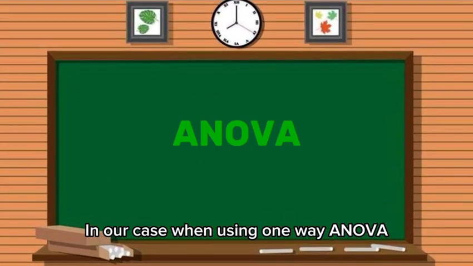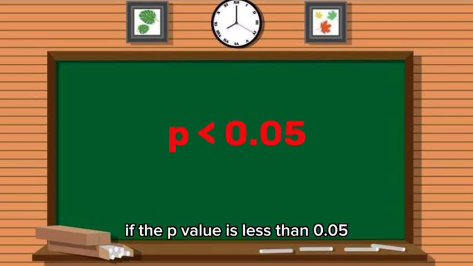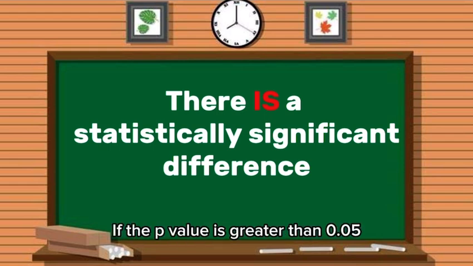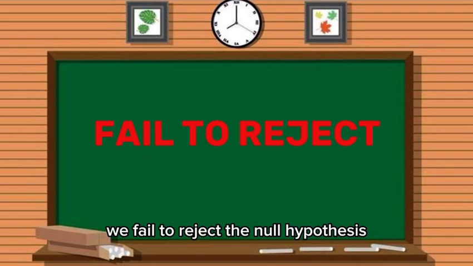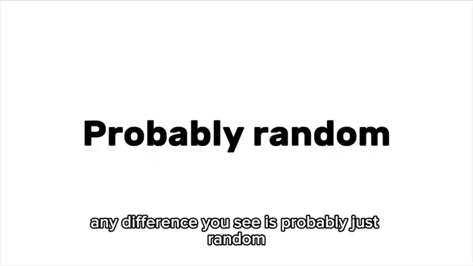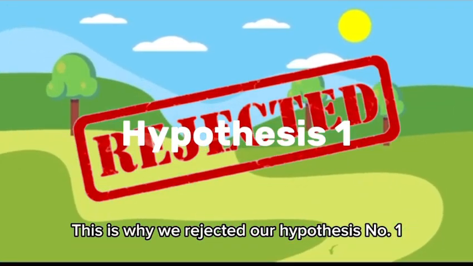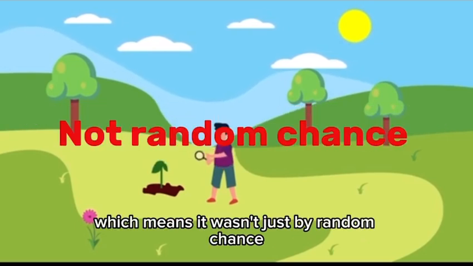In our case, when using One-Way ANOVA, we calculate an f-value and get a p-value from it. If the p-value is less than 0.05, we reject the null hypothesis and conclude that there is a statistically significant difference. If the p-value is greater than 0.05, we fail to reject the null hypothesis. Any difference you see is probably just random variation. This is why we rejected our null hypothesis number 1, because there was a statistically significant difference, which means it wasn't just by random chance. Now let's go ahead and get into our hypothesis 2 and 3.